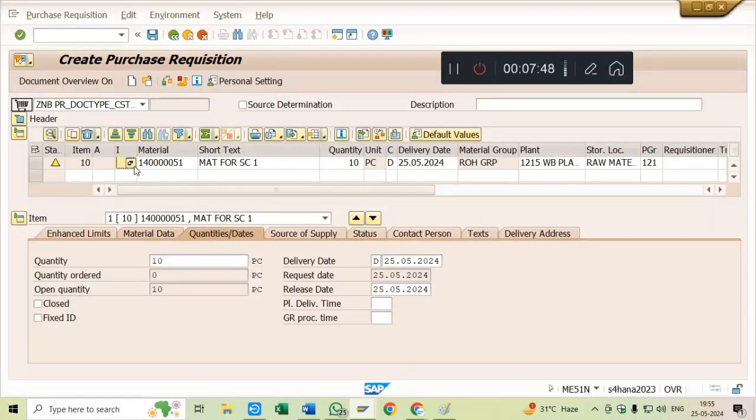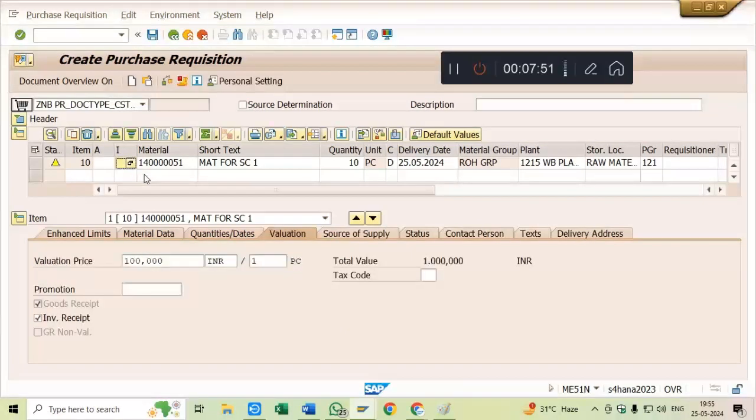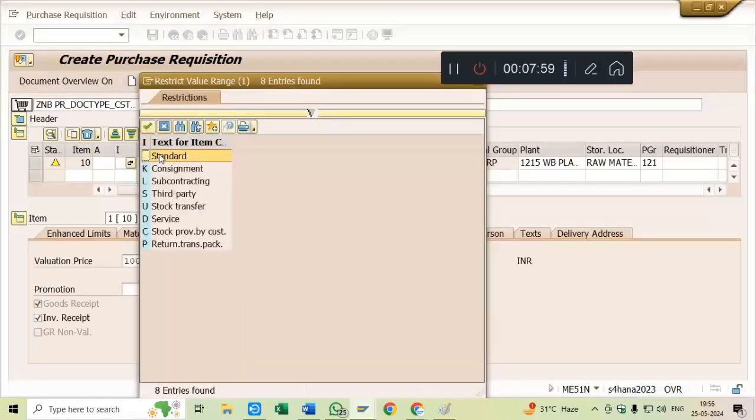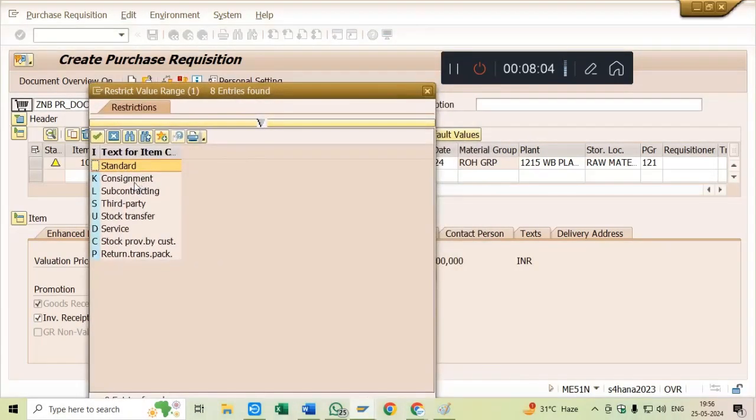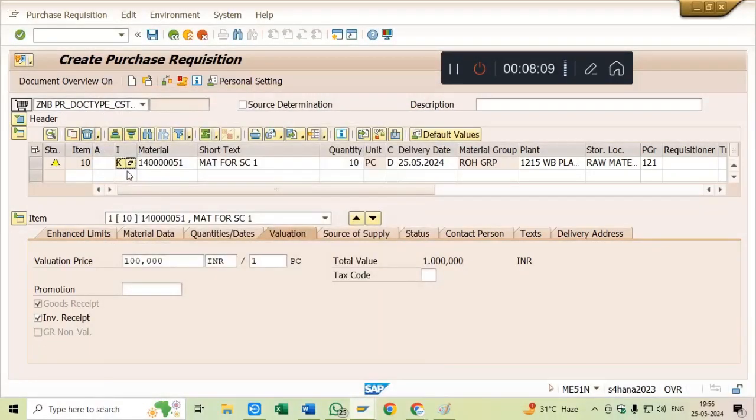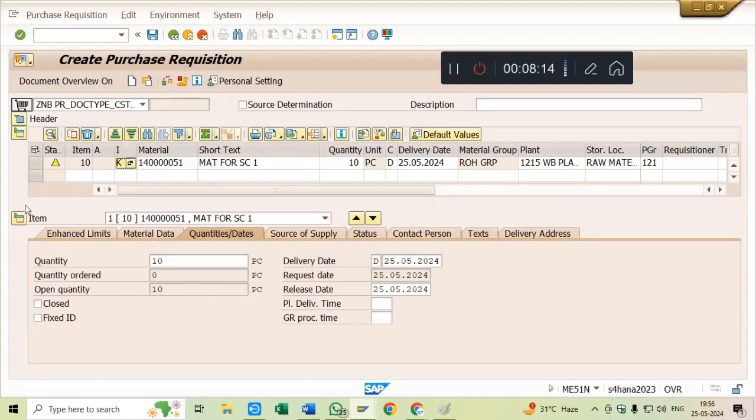Till now I have been doing the standard processes, right? In previous classes we have done the P2P cycle, and in the P2P cycle we generally keep the item category field as blank. Blank stands for the standard, okay? Now whenever I choose this item category, consignment, the special procurement indicator, and press enter, you can see that at the item level the valuation tab has vanished, right? Why so?